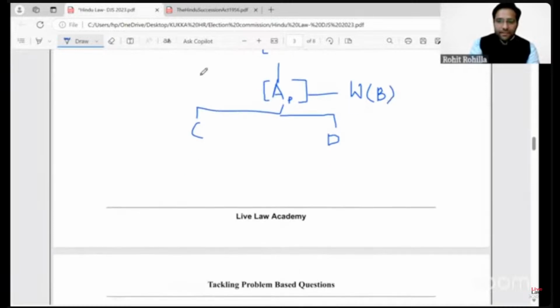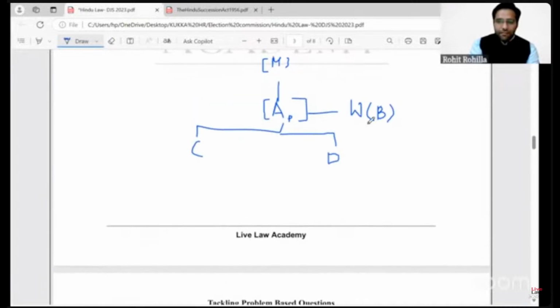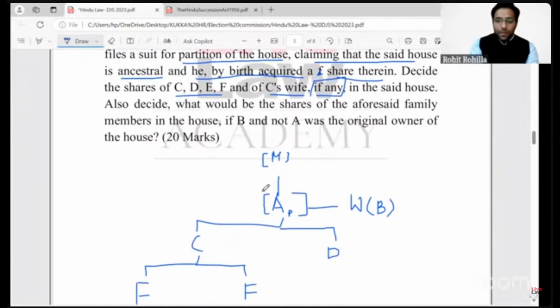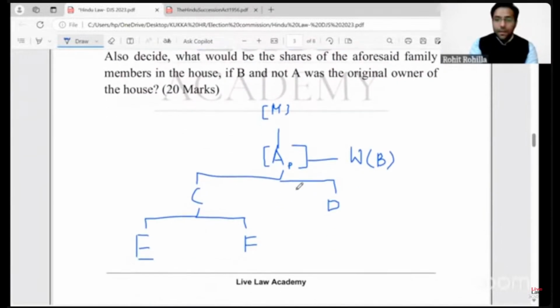Now, upon his death in the year 2008, the wife, the son, and the son along with his children, that is E and F, both of them are also sons, they continue to live in the same house, which was the private property of A, the propositus, right?